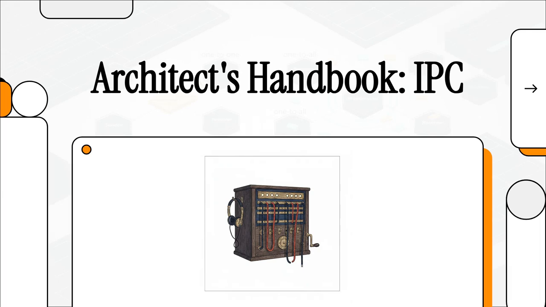All right, welcome. Today, we're cracking open the architect's handbook to get a look at the invisible nervous system that powers pretty much all modern software. We're talking about inter-process communication, or IPC. If you've ever wondered how hundreds of separate tiny services can work together to act like one massive, powerful application, well, this is the secret language that makes it all happen.